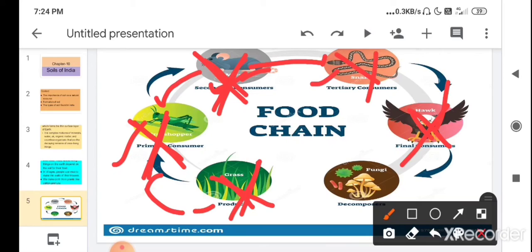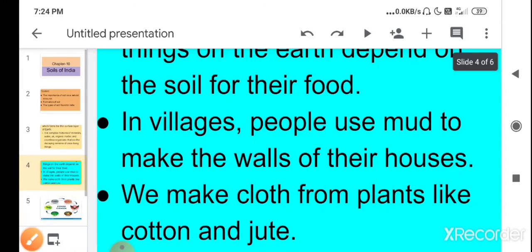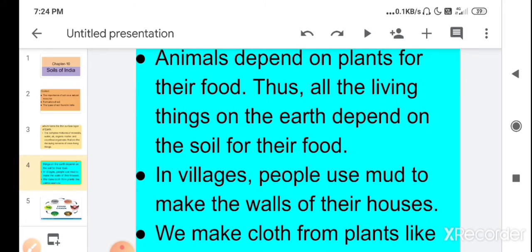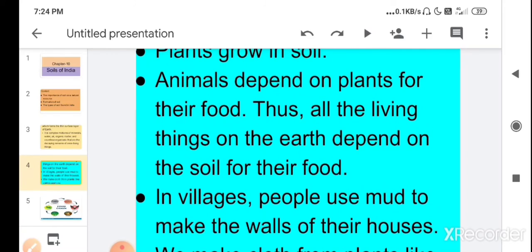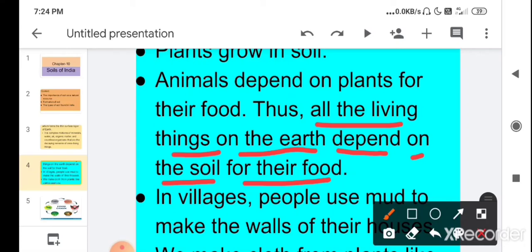So here, who is the producer? Plants. So plants, you know, always grow in soil. So soil is very important for all the living things on the earth. So this point is very clear, that the things on the earth depend on the soil for their food. Animals depend on plants for their food. Thus all the living things on the earth depend on the soil for their food, because they are linked in a chain.